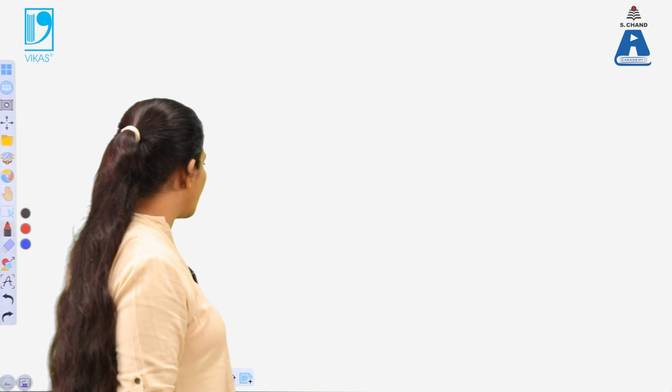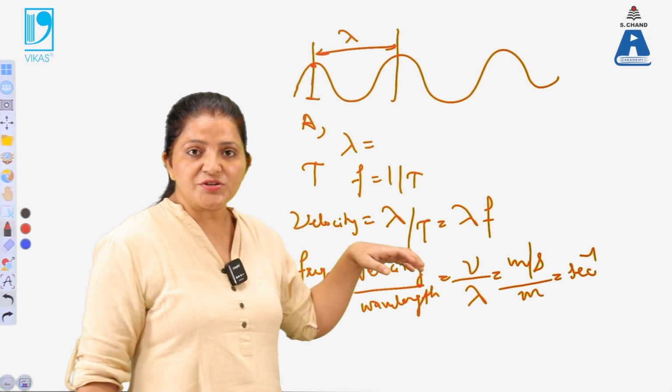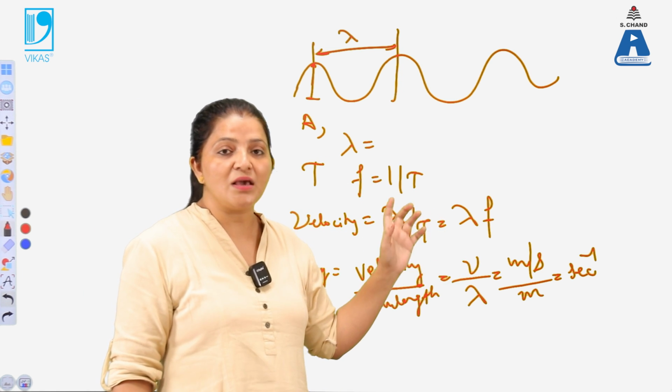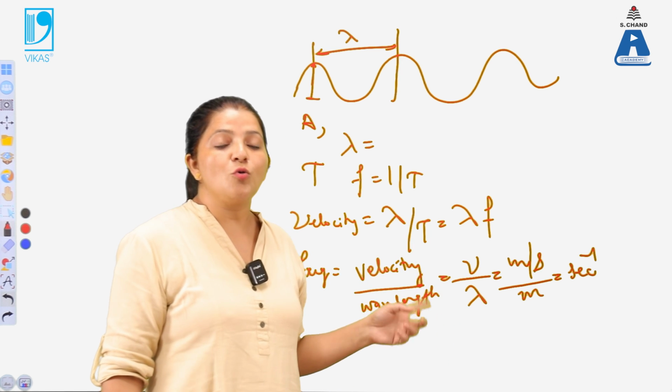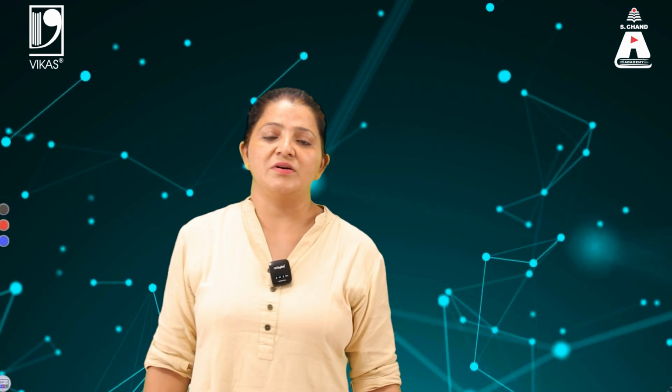In the case of a string, these are some important parameters, and transverse waves propagate in the direction perpendicular to the direction of propagation of the wave. So till now we have understood what transverse waves are and what their properties are, and how we can calculate amplitude, wavelength, time period and frequency of the wave.